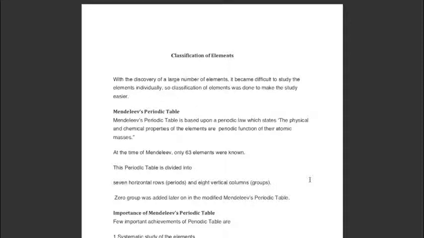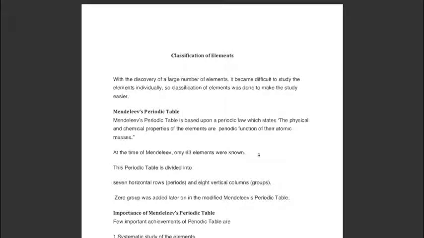Hello students, today we are going to start our next chapter of chemistry, classification of elements. With the discovery of a large number of elements, it became difficult to study the elements individually. So classification of elements was done to make the study easier. Many scientists classified elements at that time, but the first detailed work was done by Mendeleev.